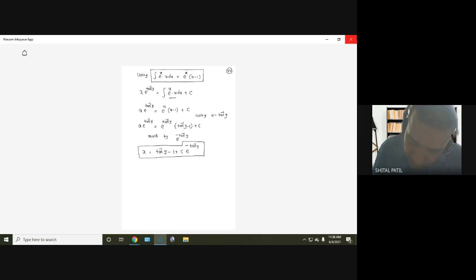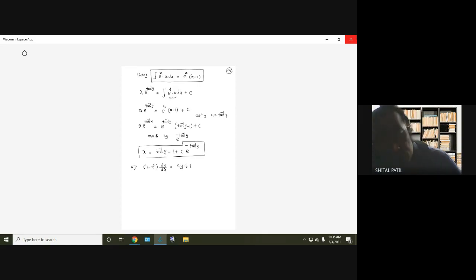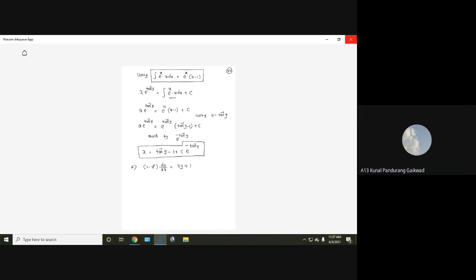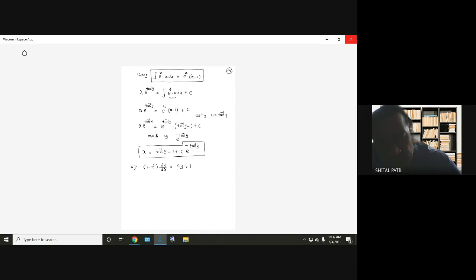Okay, next, second example, and then we'll stop. First a simple, small example, right? 1 minus x square dy by dx equals x y plus 1. Is it linear in x or linear in y? For linear in x, what is required? dx by dy is required and a single term in x is required. For linear in y, what is required? dy by dx is required and a single term in y is required. Yes. Okay, so write down.